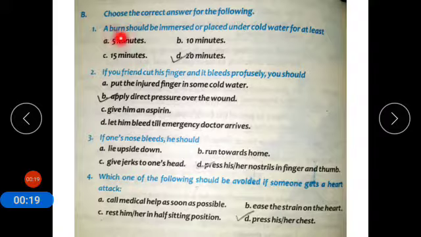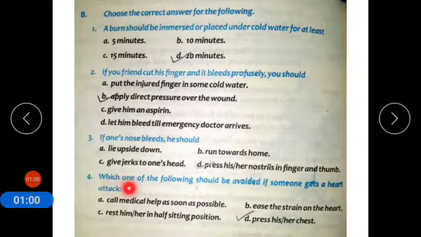Number 1. A burn should be immersed or placed under cold water for at least, the correct answer is 20 minutes. Number 2. If your friend cuts his finger and it bleeds profusely, you should, B is the correct answer, apply direct pressure over the wound. Number 3. If one's nose bleeds, he should, D is the correct answer, press his or her nostrils with finger and thumb.